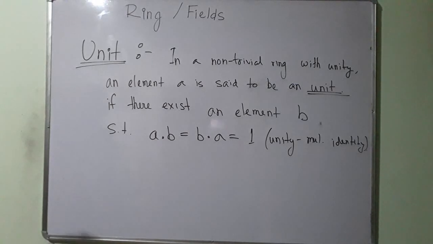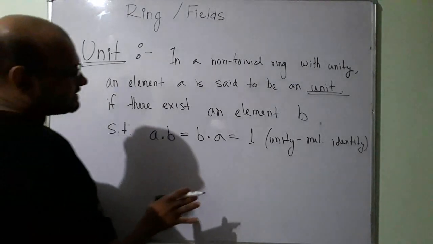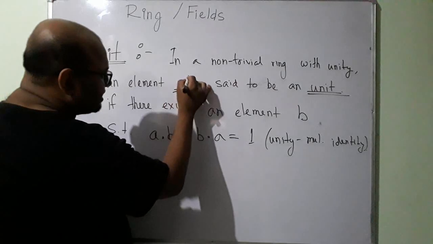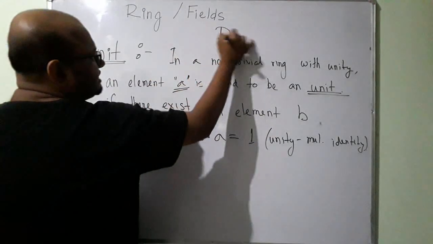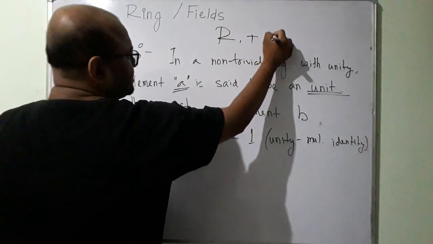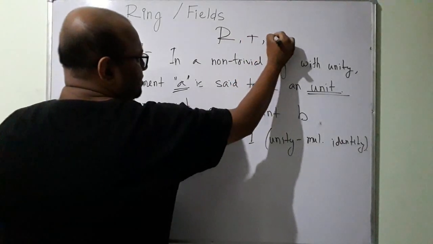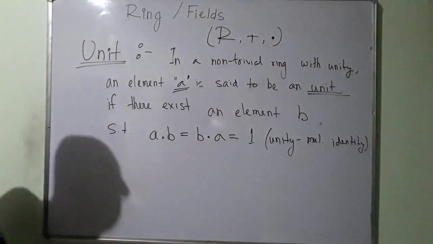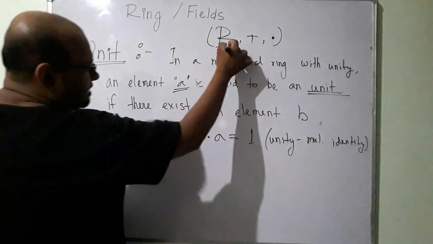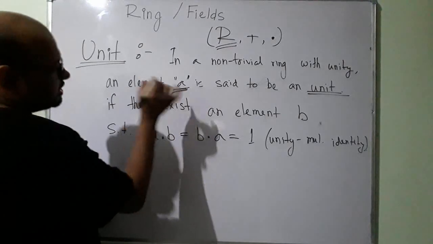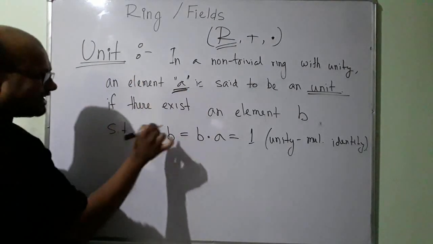Okay, so what does this say? Say R is my set, so this is the ring that I am talking about, R with addition and multiplication. From this set R, I have some element A. So when is A called a unit?